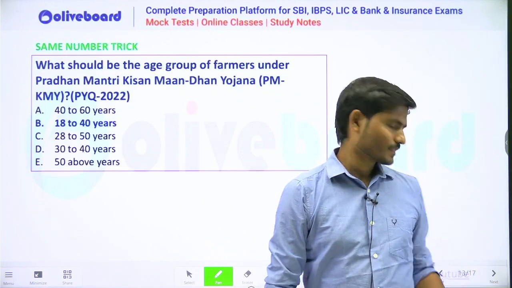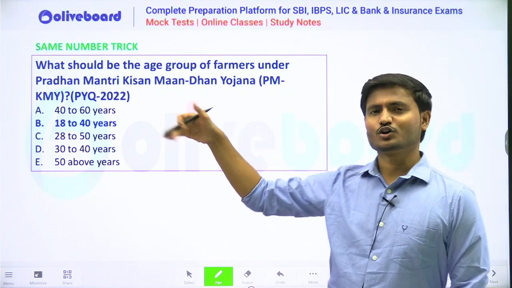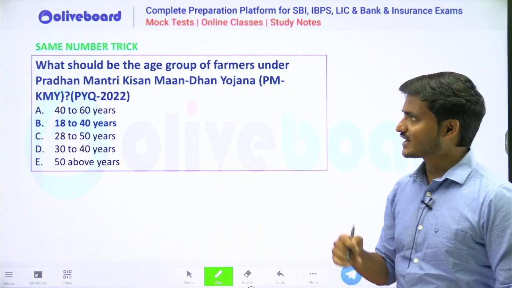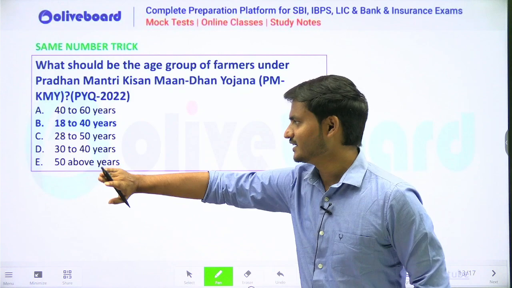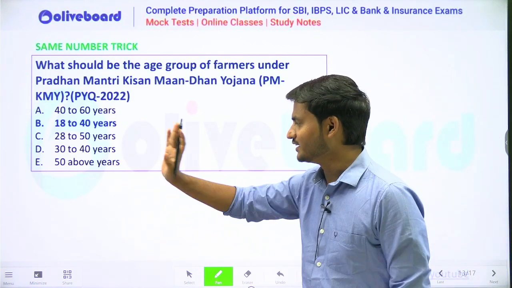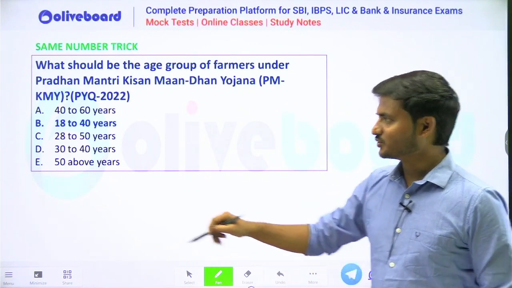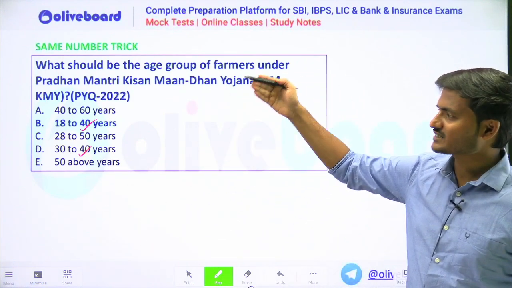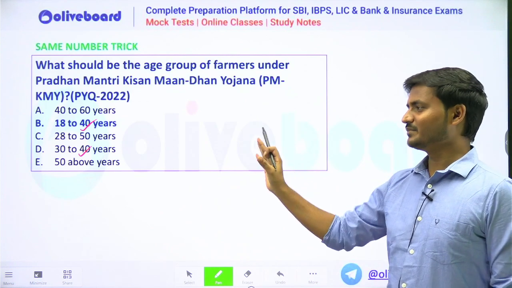Okay, moving forward, we have same number tricks here. What should be the age group of the farmers in order to get the Pradhan Mantri Kisan Man Dhan Yojana? Okay, here we can see that in option B and option D we have similar number, that is 18 to 40 and 30 to 40. But as I said, same number trick is also a very famous trick. You can apply the same number trick by saying that, okay, here it is 40, here it is 40. So obviously A, C and E are eliminated. Now it's up to you whether you will mark it B or D.